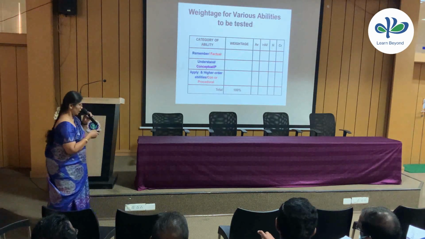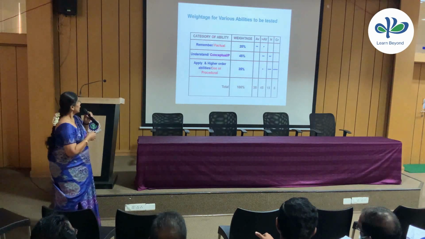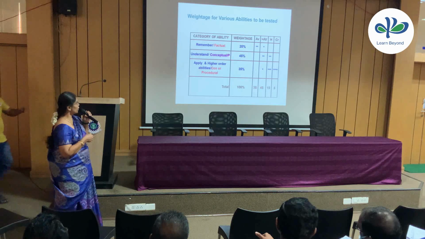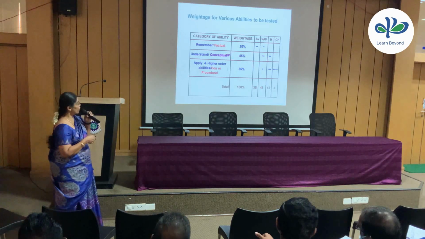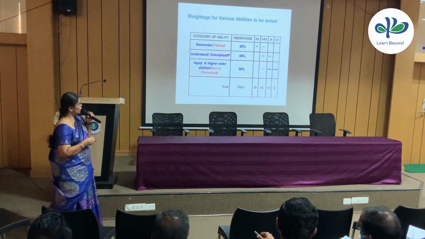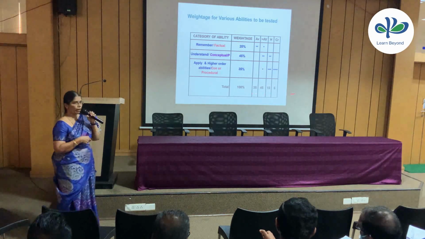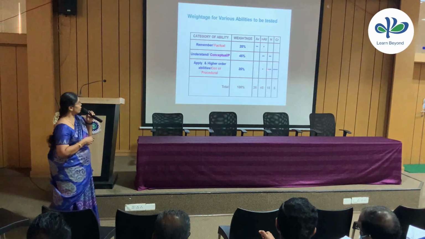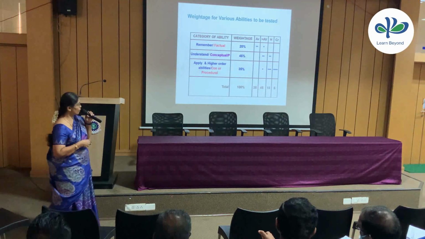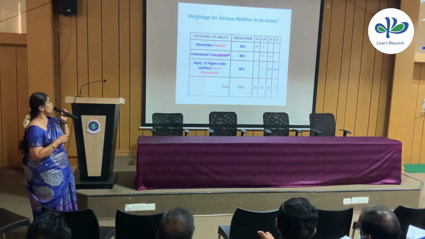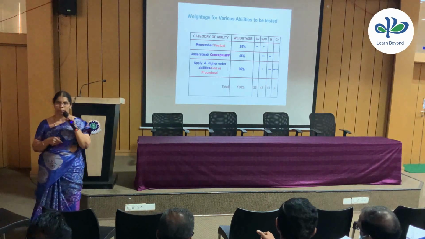Weightage for the various abilities, like we have category of the ability. Remember fact as weightage is 20% and average, above average. Understand the concept and the procedural part is 45%, average, above average and high. Applying this as 35% into these categories, and put together 20%, 45%, 35% makes up 100% here. And here we have 35, in this category we should have 45, this category we should have 15 and this is 5. So again when you add you get 100. So this is the weightage for various abilities to be tested in a question paper.